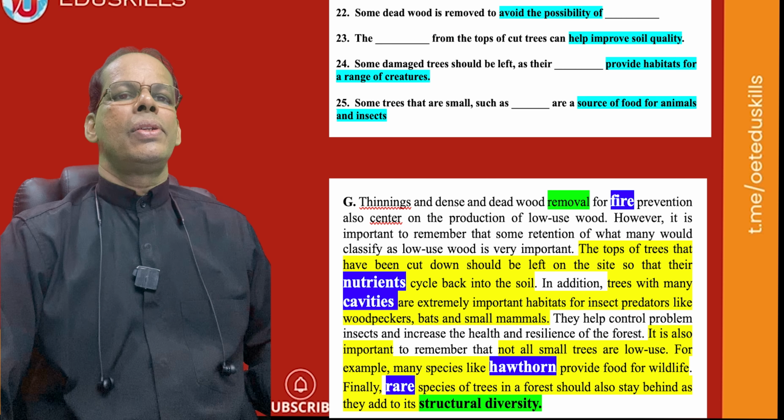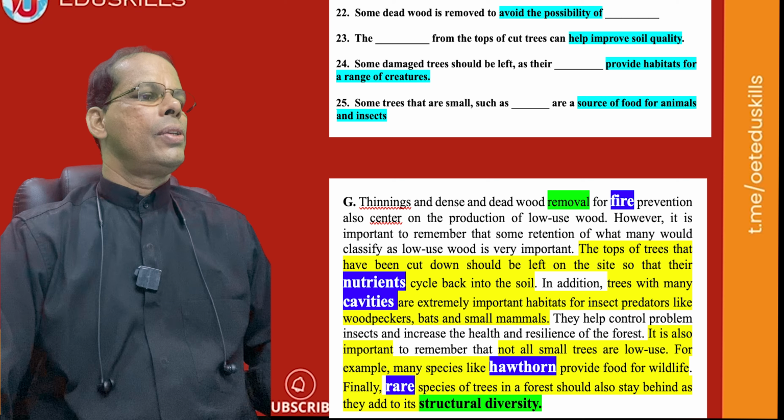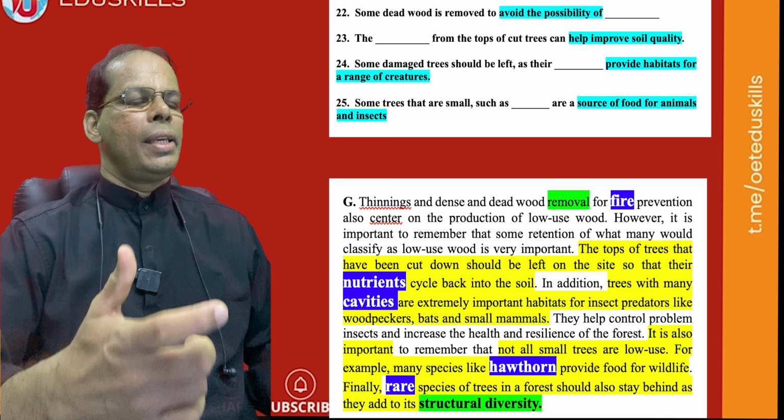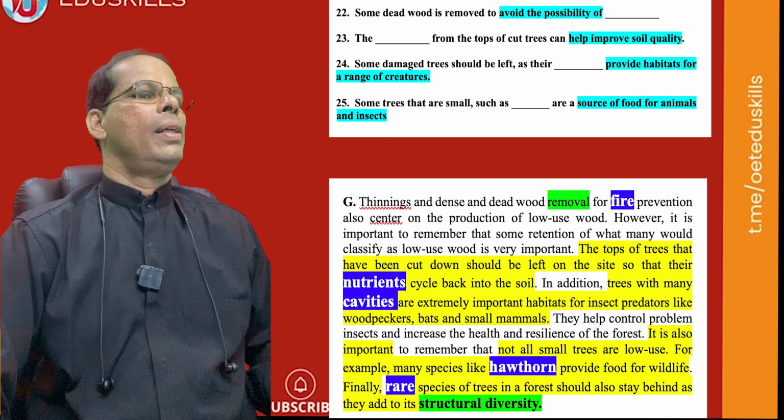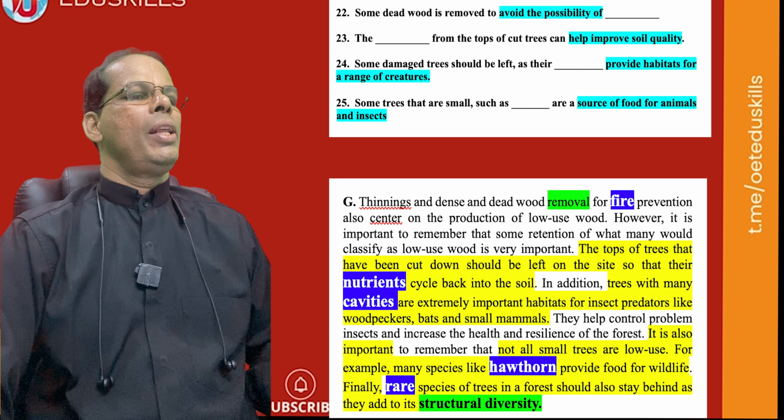Now, some damaged trees should be left as their dash provide habitats. In addition, when there is a sequential word, in addition, subsequently, secondly, thirdly, there's a clue, the next comes an answer. Trees with many cavities are extremely important habitats. Trees with extremely important predators like, yeah.